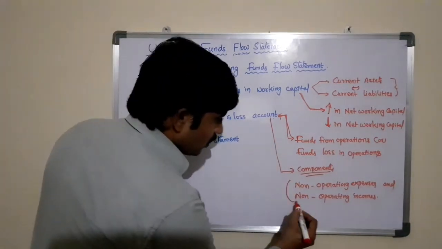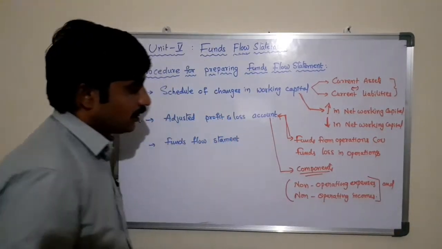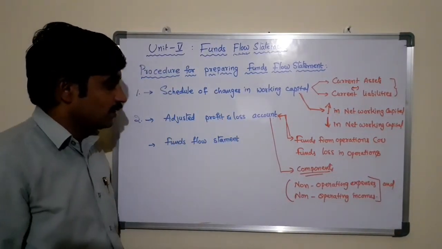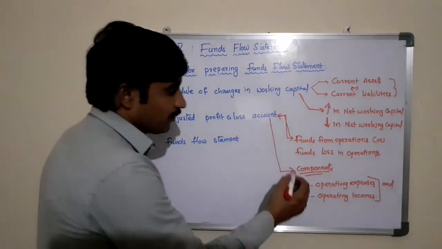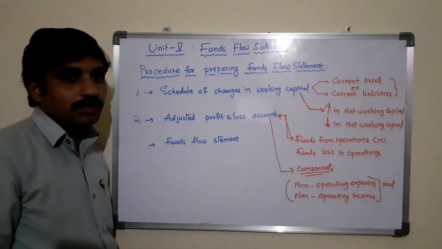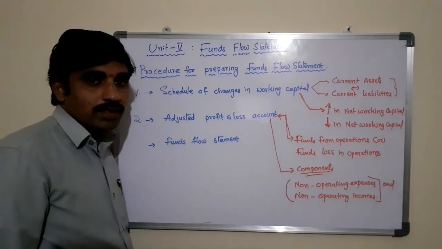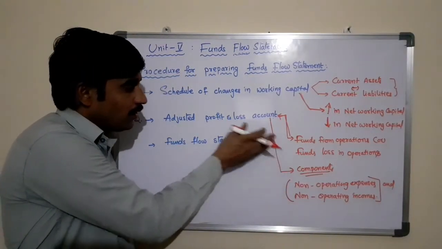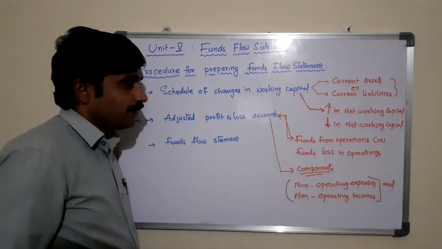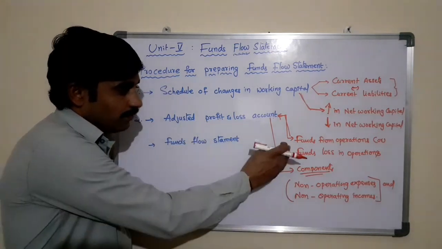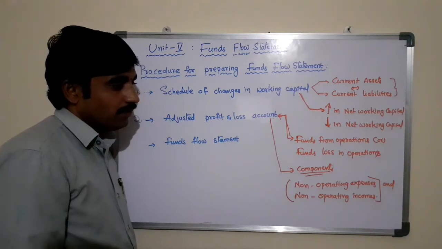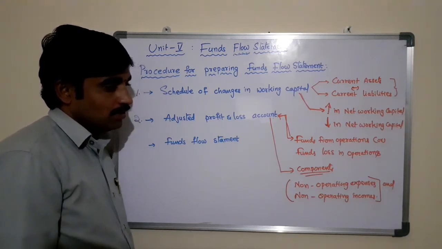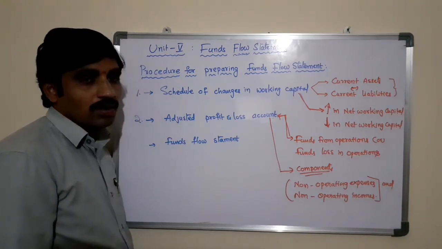These are the two components that we use, apart from the profits of the business in two subsequent years. This is very important. If we do not prepare the adjusted profit and loss account, we may not be able to determine the funds from operations or funds loss in operations.